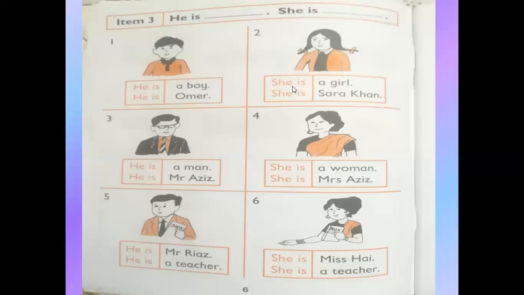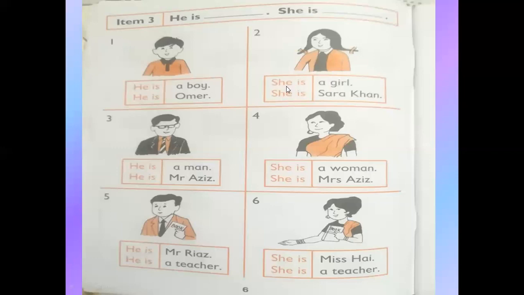Number 2, she is a girl. A girl is a female and a boy is a male. For all males we use he, and for females we use she. She is a pronoun and is is a helping verb.